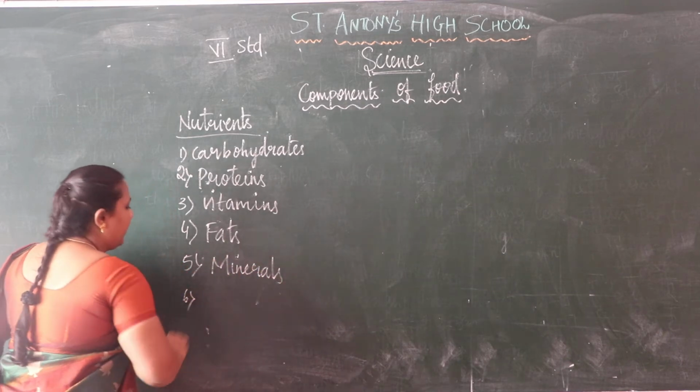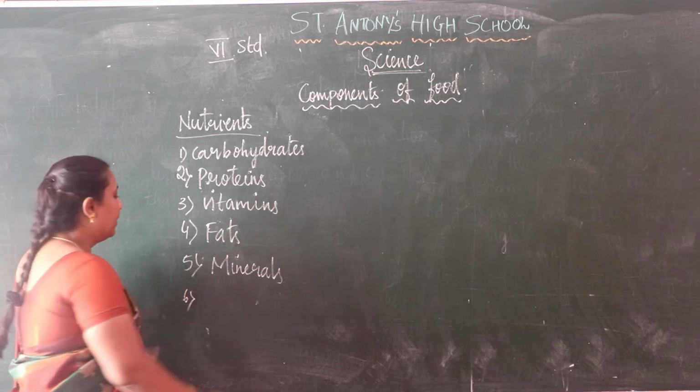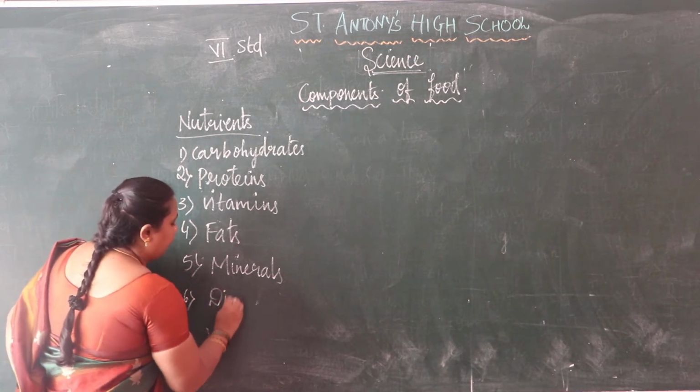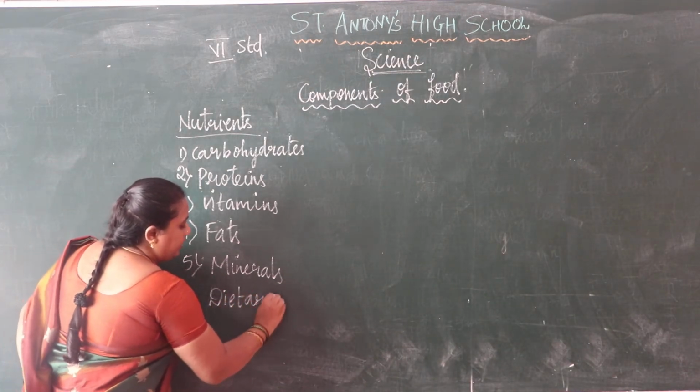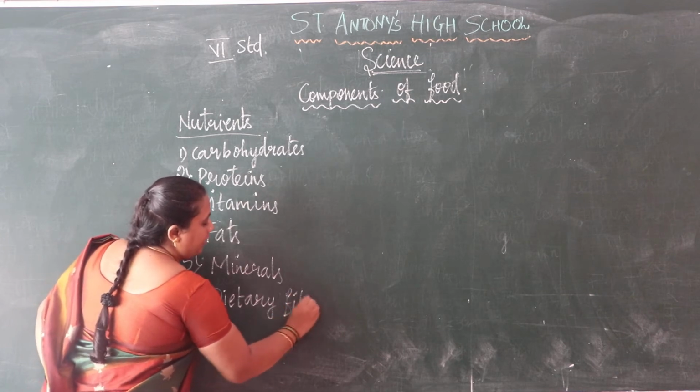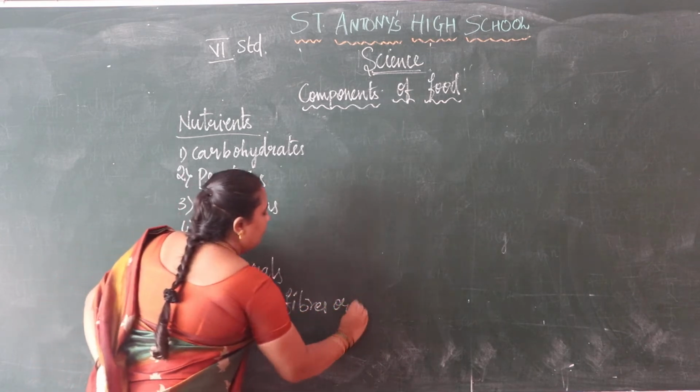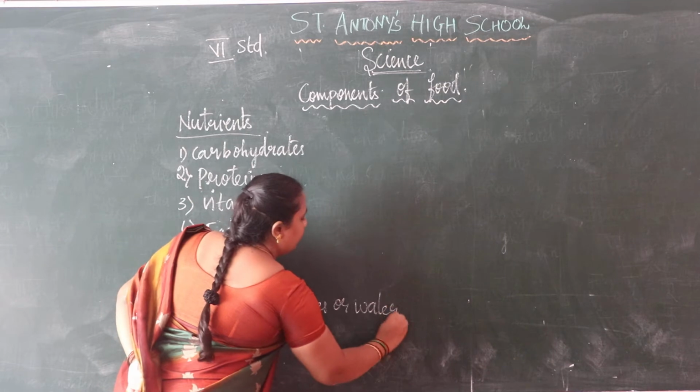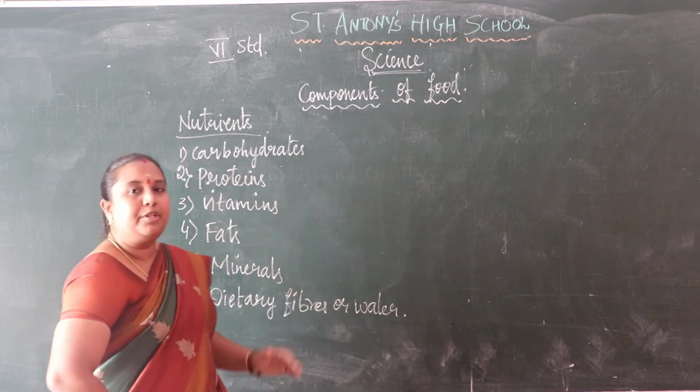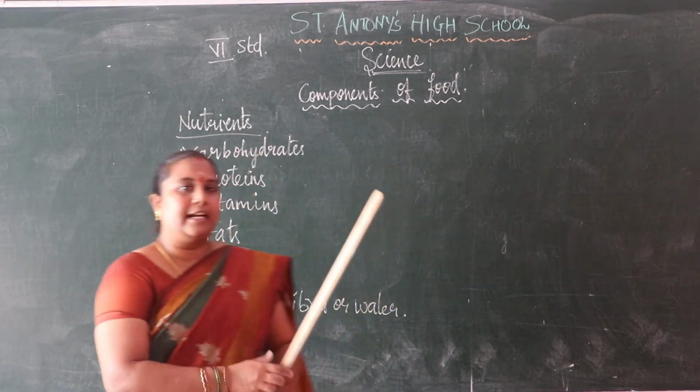And the sixth one we can say it as dietary fibers or water. So these are the nutrients we are getting in our food items.